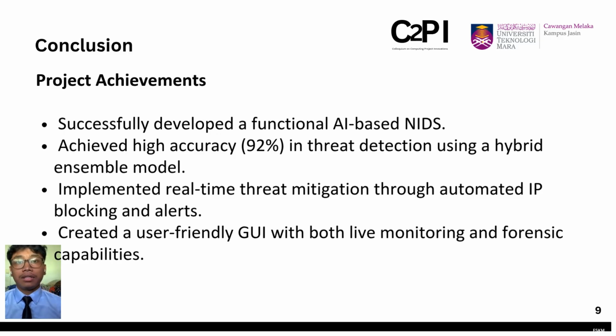In conclusion, this project has achieved what we need from the objectives. First, I have successfully developed a functional AI-based network intrusion detection system. Besides that, this project also achieved high accuracy, which is 92% in threat detection using a hybrid ensemble model. Furthermore, I have implemented real-time threat mitigation through automation, which is IP blocking and real-time alerts. Last but not least, I have created a user-friendly GUI with both live monitoring and offline capabilities for forensic purposes.